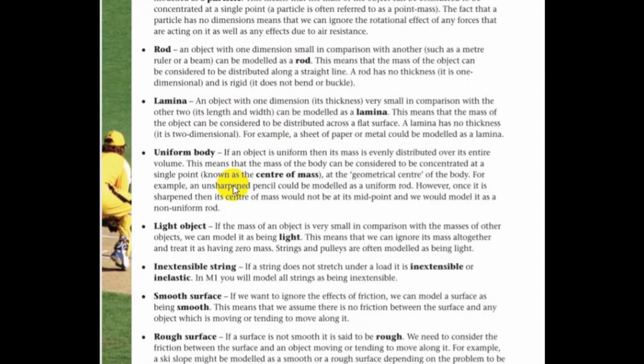The next term is lamina. Lamina means that it's going to be a straight, thin thing. You can think of it as a rectangular sheet of paper, and the mass or the weight of the paper will distribute equally over a plane surface. It has thickness, but its thickness is very small compared to the other dimensions. Just think of it as a rectangular sheet over a plane surface, and its mass will always be distributed equally on that plane surface.